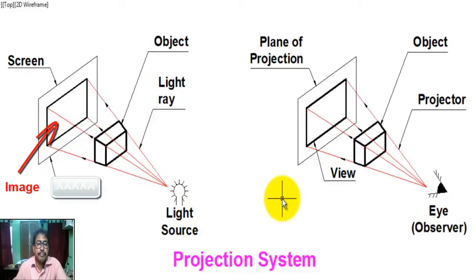Now the light source is replaced by a person's eye, the observer, looking towards the object.